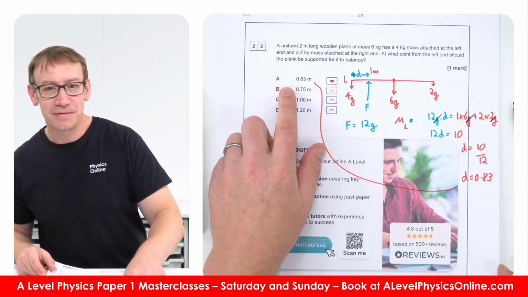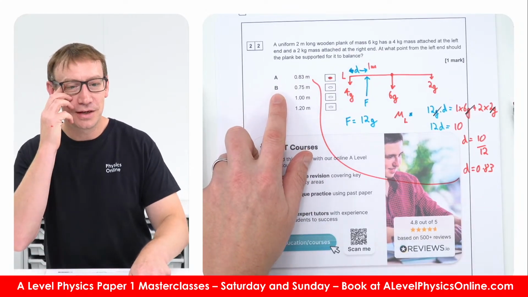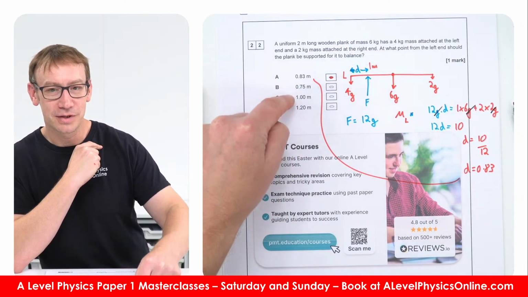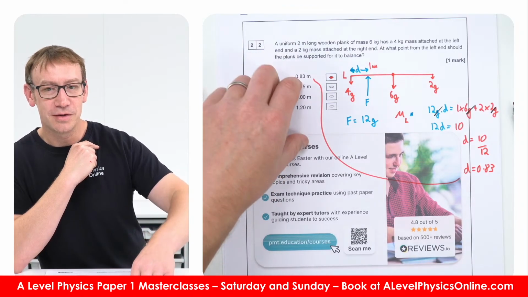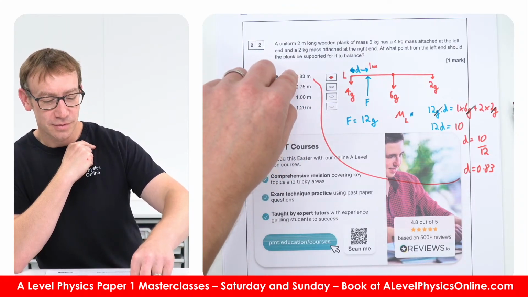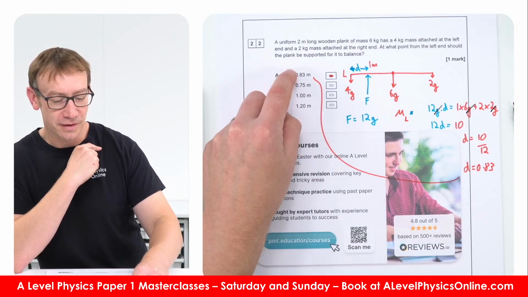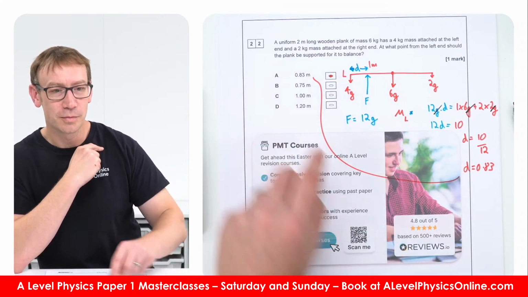Right, okay, so we've got this. Also, that's actually a bit different. The way that real exam papers tend to give answers is that they tend to give them in ascending order. So it would actually give them in numerical value. So it wouldn't just start with 0.83, then 0.75. A real paper would have 0.75, 0.83, 1, 1.2.